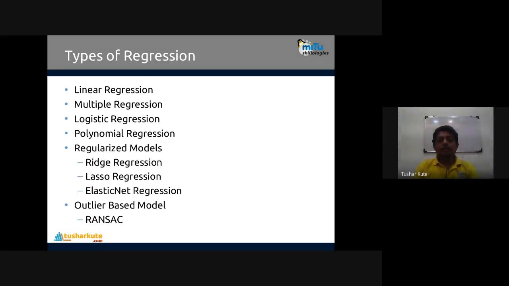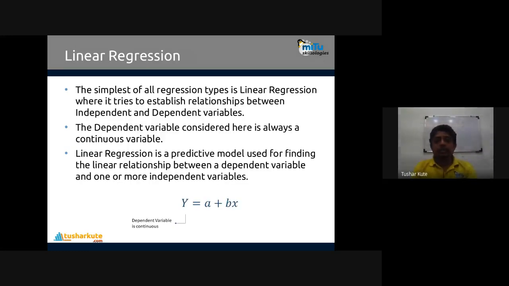Fine. And there is one more regression model which is called an outlier based model. It's called RANSAC. If you want to remove the outliers, we'll make use of the RANSAC regression algorithm. RANSAC is specifically created to detect the outliers and remove them, and after that you have to create the algorithm on it. Fine. These are the categories of regression. Now let's start with one topic at a time.